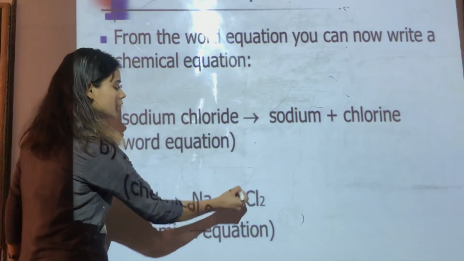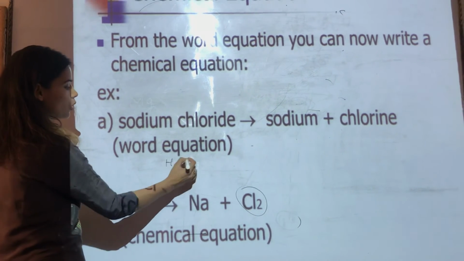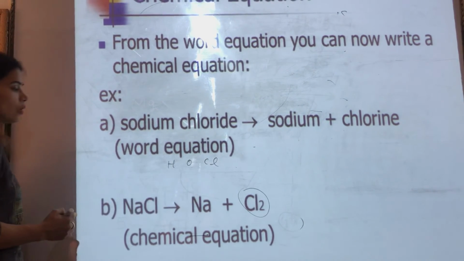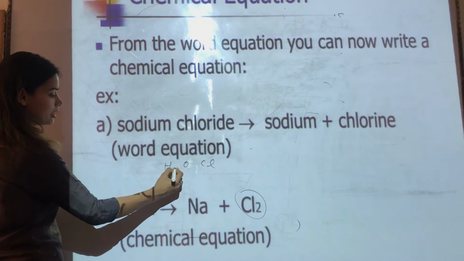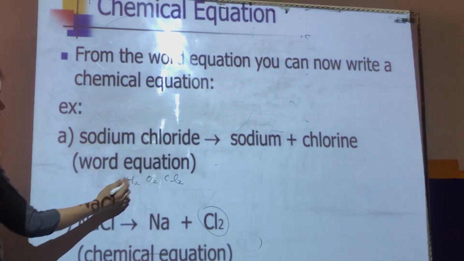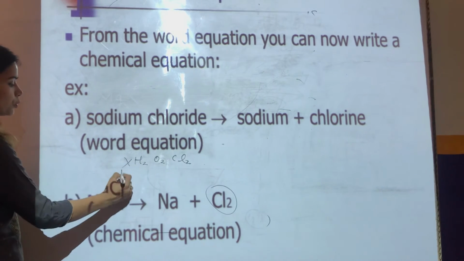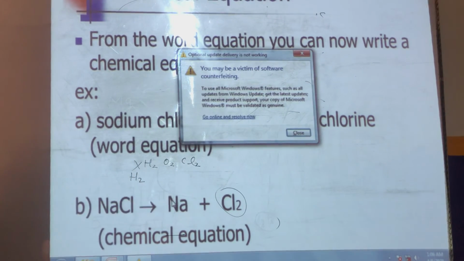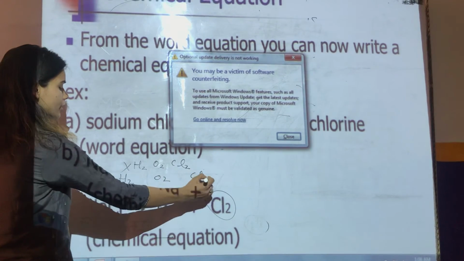Now if you remember, I told you all these non-metals like hydrogen, oxygen, chlorine, H2, O2, Cl2, without two atoms, they are not stable. So whenever we write chemical equations, we have to use two atoms of hydrogen, two atoms of oxygen, two atoms of chlorine.